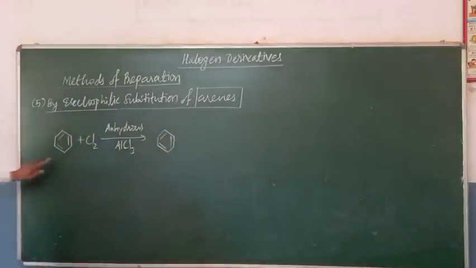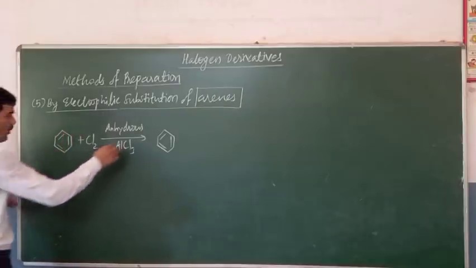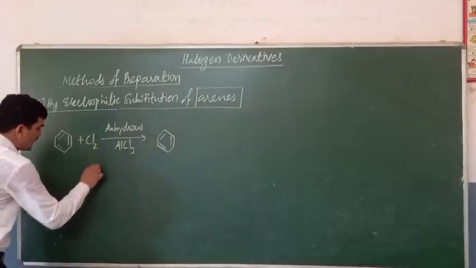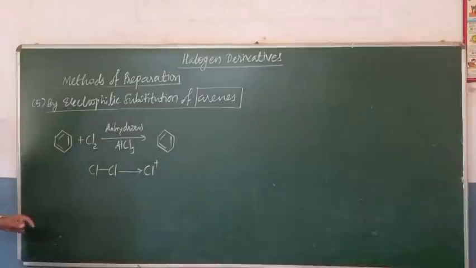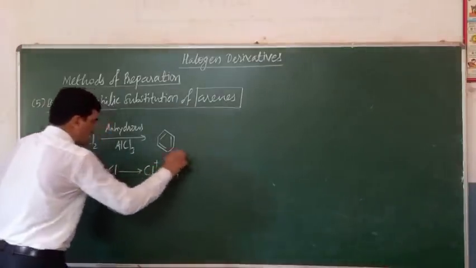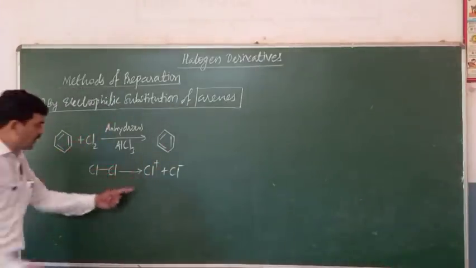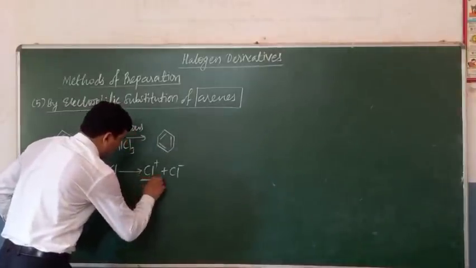Electrophilic substitution means the replacement of H positive from the benzene ring by Cl positive. Now what is the role of AlCl3? AlCl3 produces Cl positive and Cl negative. And here Cl positive is known as the electrophile. It is the electrophile.